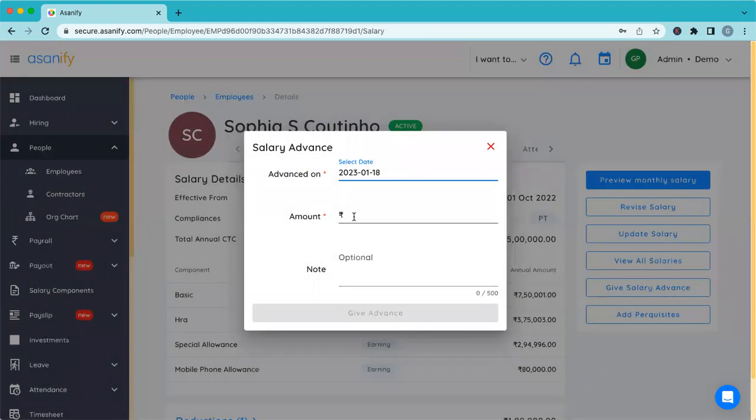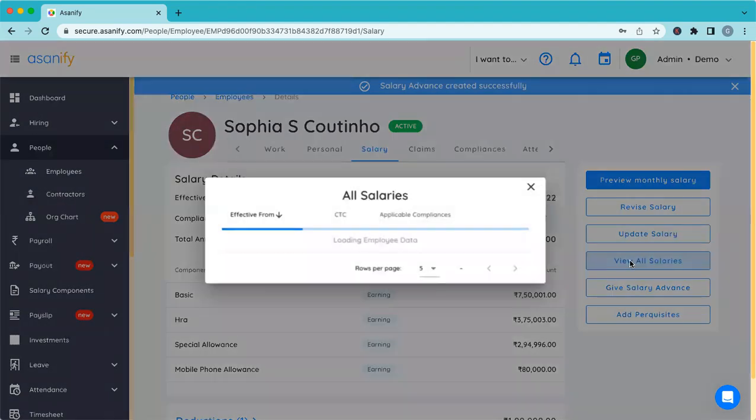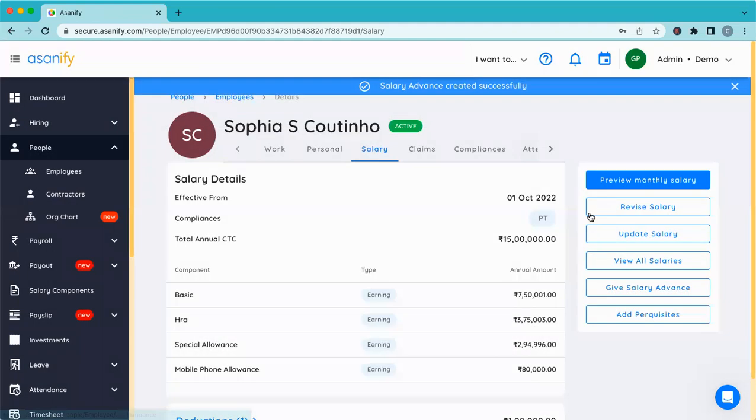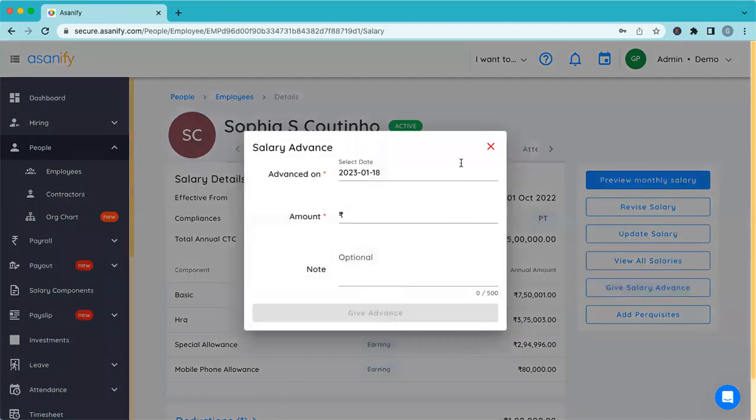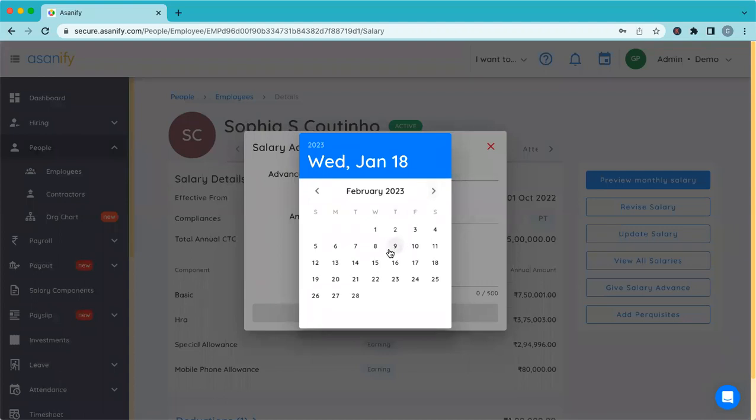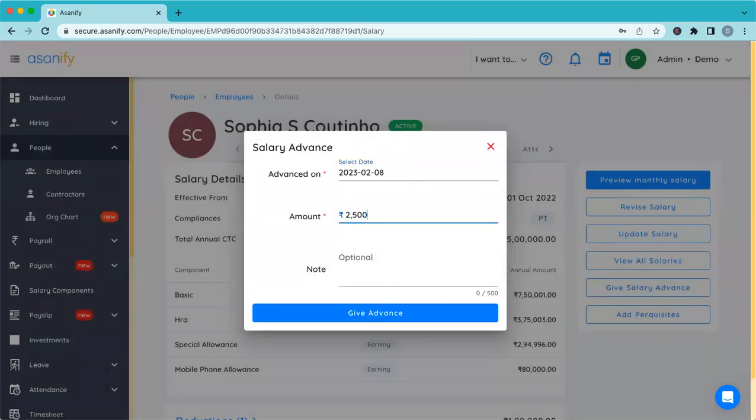Any day of the month is fine. I will add another 25,000 here for January. Let me add a couple more, and then I'll show you that when running the payroll, the system will automatically deduct these advances that you've paid out. So in the month of February, I'll put another 25,000.